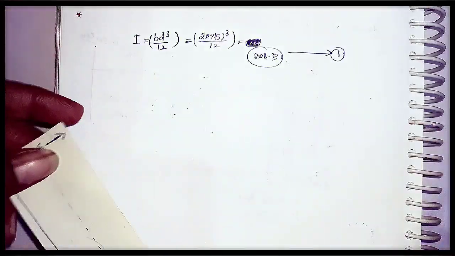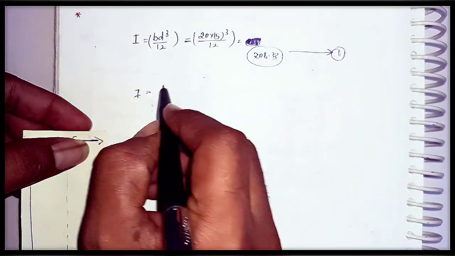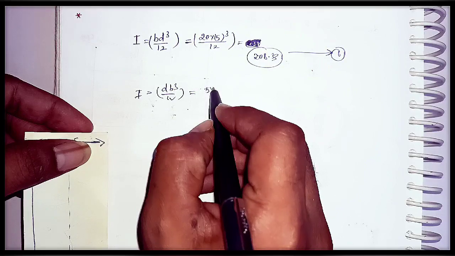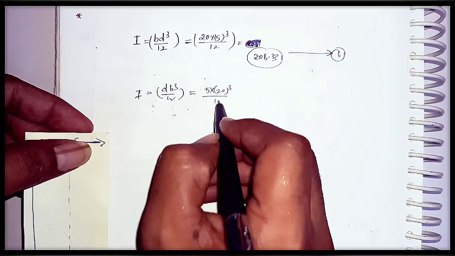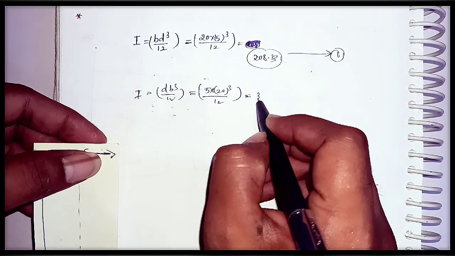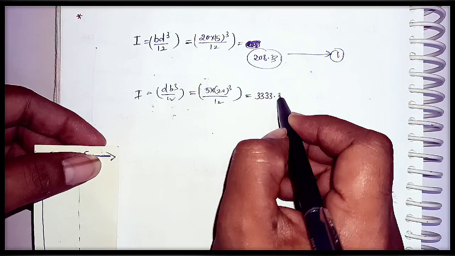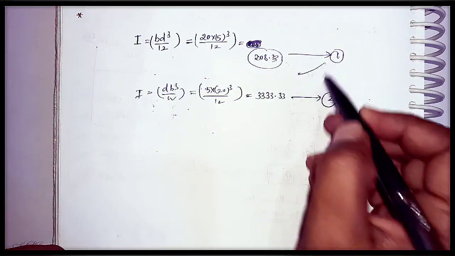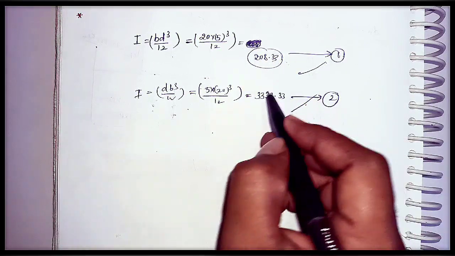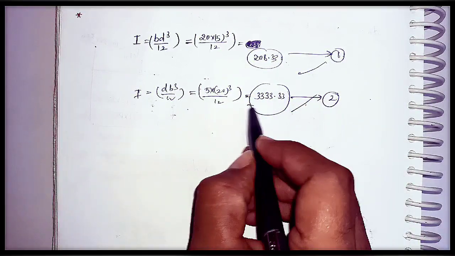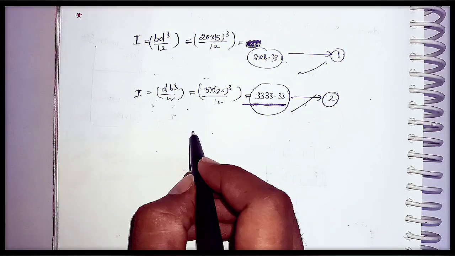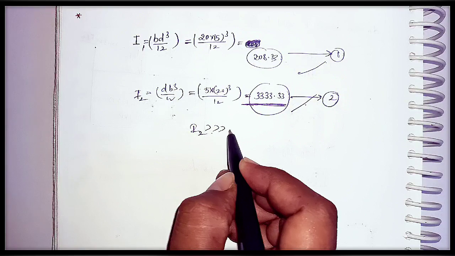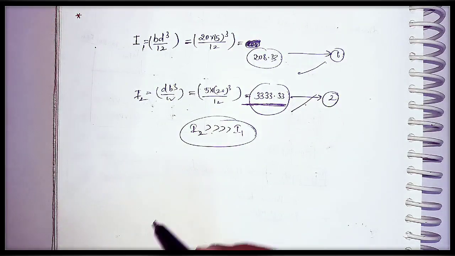In the second case, I equals d B cubed by 12, that is 5 into 20 cubed by 12. The value in the second case is 3333.33. If we compare these two cases, the moment of inertia of the second case is greater than the first case.